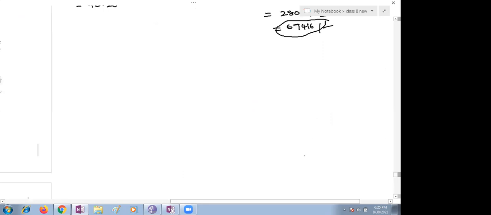If you write what is given, then you can understand easily. What is given in the question? Arif, the principal amount is 80,000. The rate of interest is 10%, and the time period is given as 1.5 years. Very good.